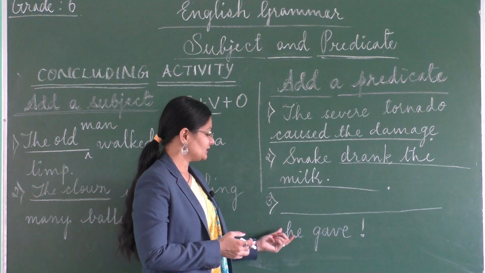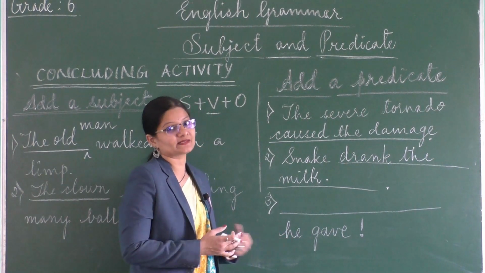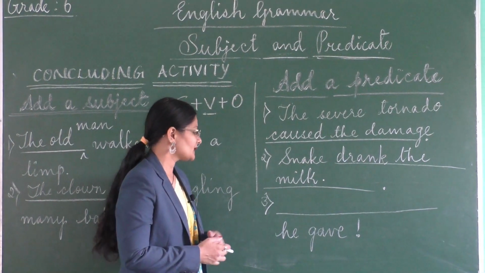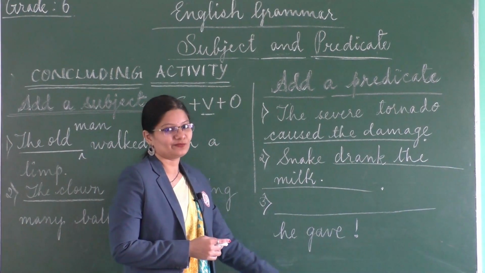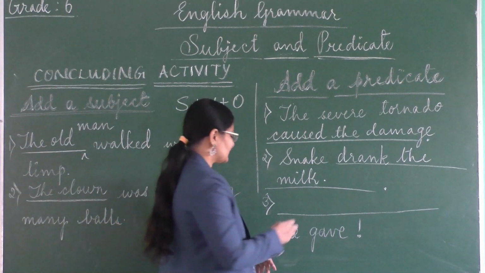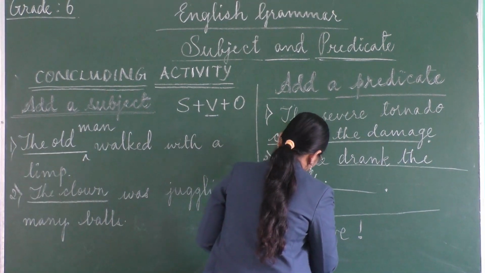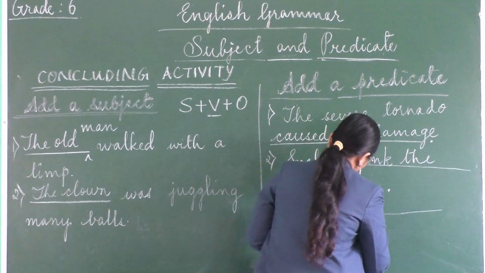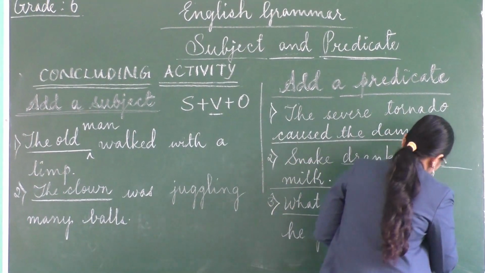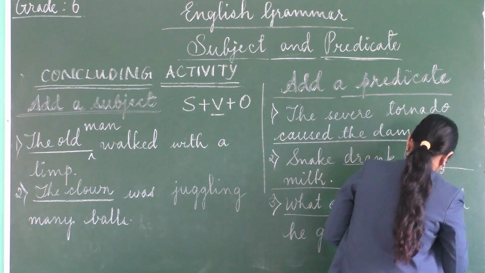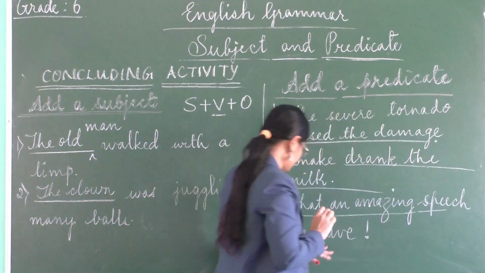We have to be expressing a wonder or a surprise here. So I would write, what an amazing speech he gave. Okay children? So we continue writing it. What an amazing speech he gave.